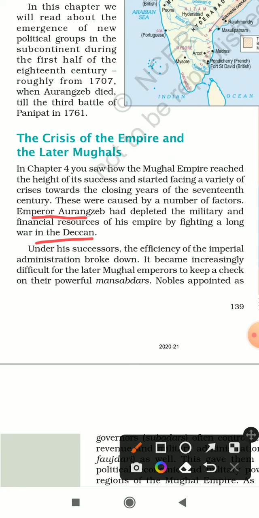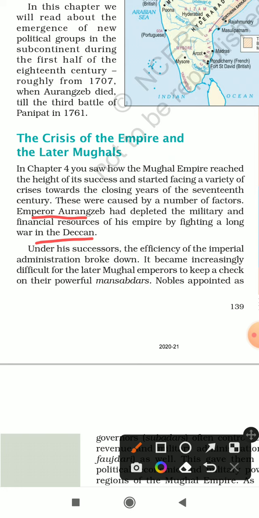So, to acquire wealth, Aurangzeb, Shah Jahan's son, had to capture more territories and bring various other territories into the Mughal Empire. Why? Because to acquire wealth, to acquire taxes. So he left Delhi, he left Agra, and he came down to the Deccan to fight a very long war.